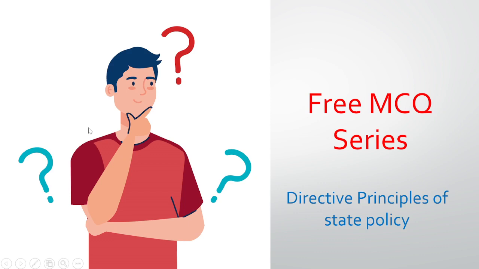Hello everybody. So this is our second lecture in this series of free MCQs. Earlier, one lecture we have already completed, that was regarding the fundamental rights. So we have taken a few questions regarding the fundamental rights in the previous lecture. If you haven't seen it, please see it. So here we are going to talk about the MCQs regarding the chapter of Directive Principles of State Policy.